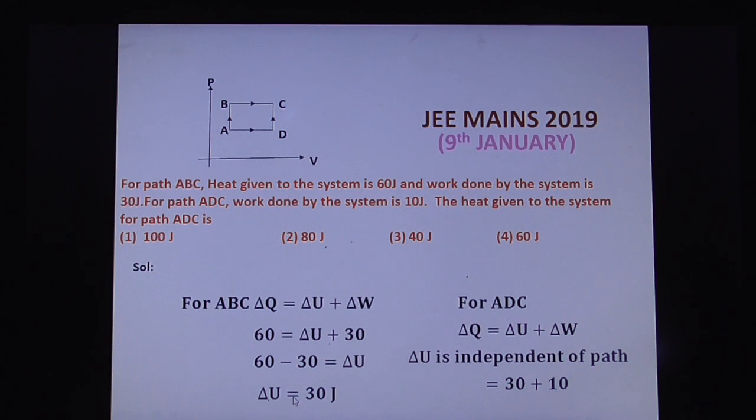Delta U, as already explained, is independent of path. Delta U is 30 joules for ABC, so the same 30 joules for ADC also. Why? Because delta U is independent of path. Delta U is 30, and delta W, the work done by the system, is given as 10 joules. So substitute here. Finally we got heat given to the system as 40 joules. Very simple question. The final answer is the third option, that is 40 joules. The heat given to the system for path ADC is 40 joules.